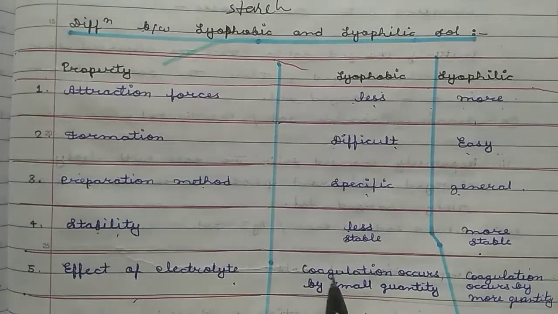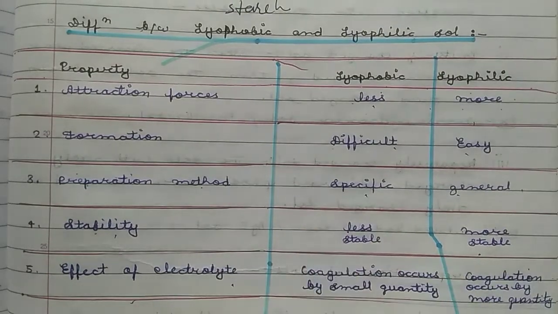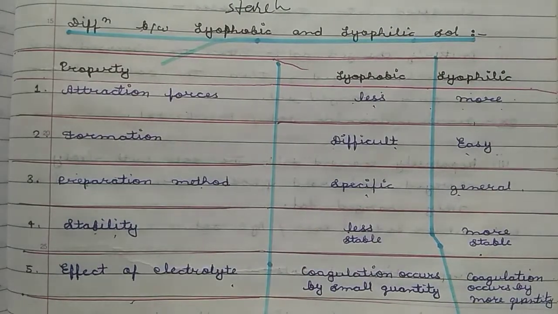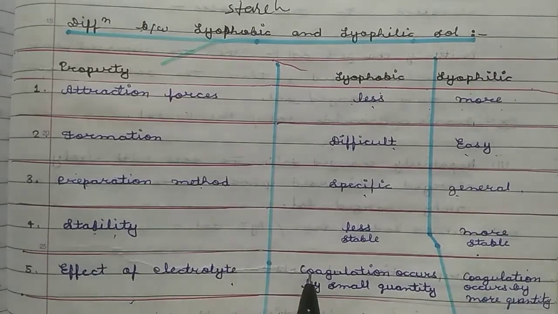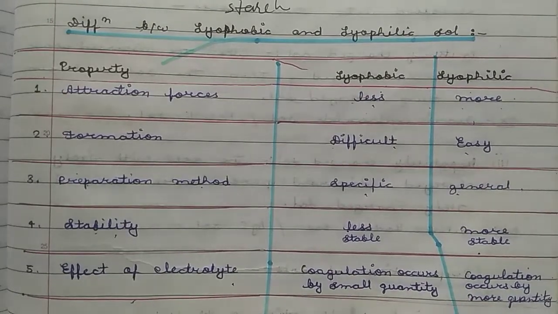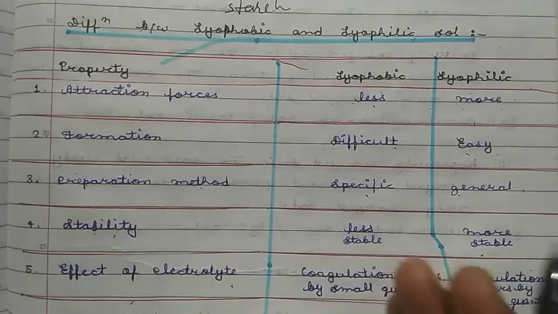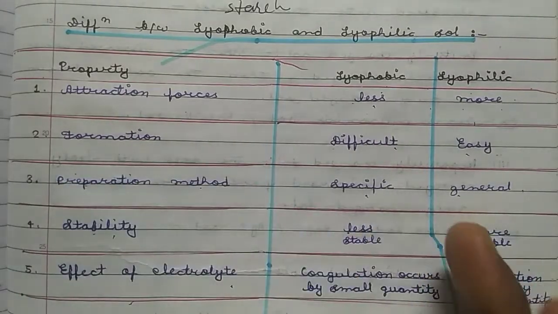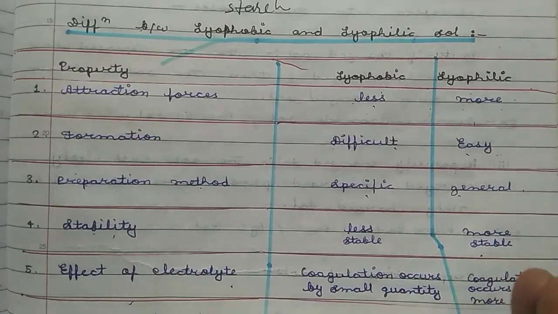Okay, effect of electrolyte. When electrolytes are mixed, lyophobic sols coagulate very easily with a small quantity. Now what is coagulation? Coagulation means the process by which DP and DM are separated out, meaning the dispersed phase is separated from the dispersion medium.